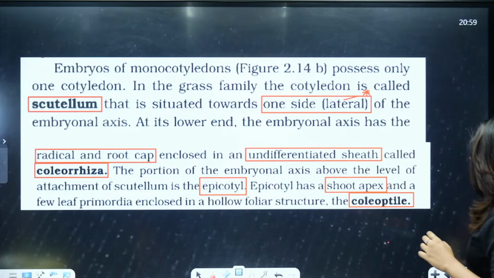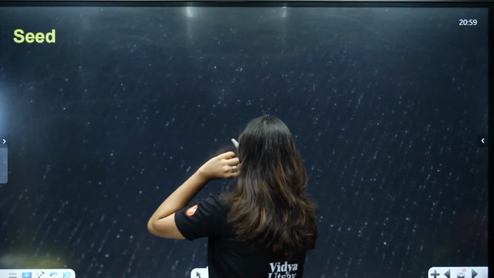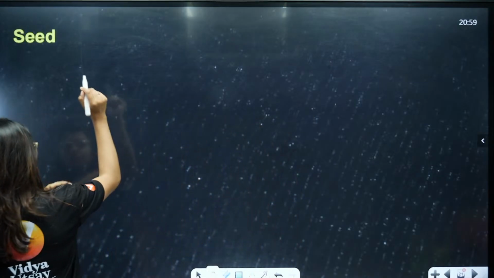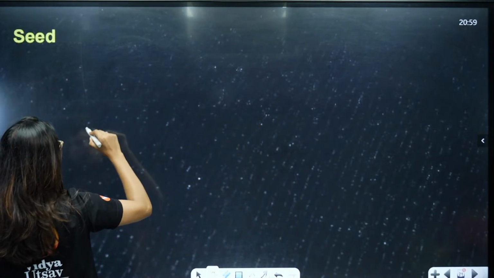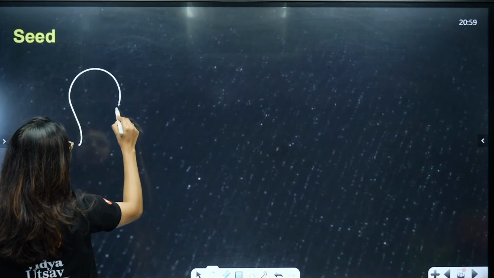Now, next thing about your seed. Now, students, when we drew our anatropous ovule, all of you remember the anatropous ovule? I drew it like this last time, so I will just draw it like this.